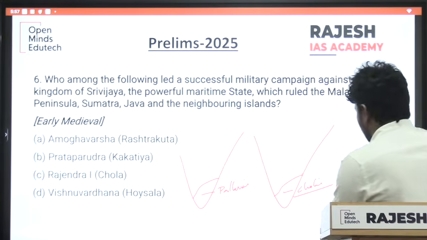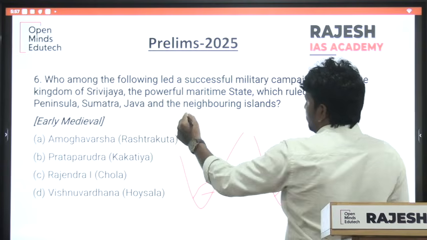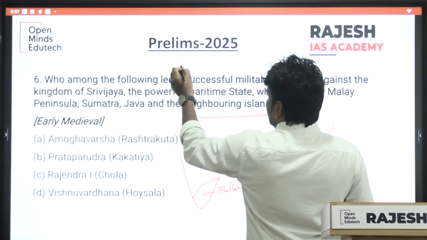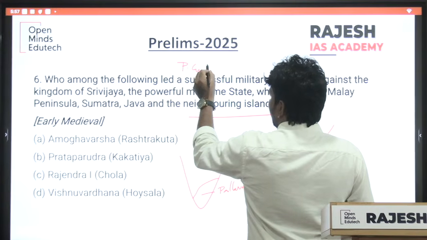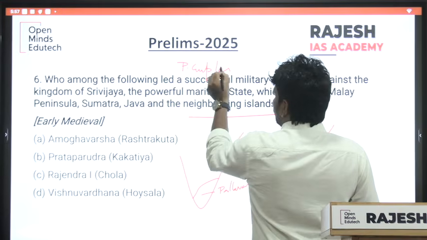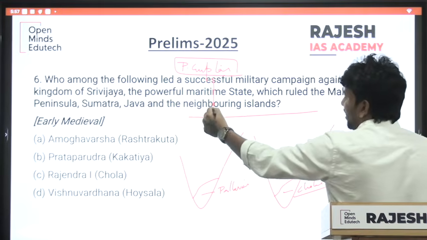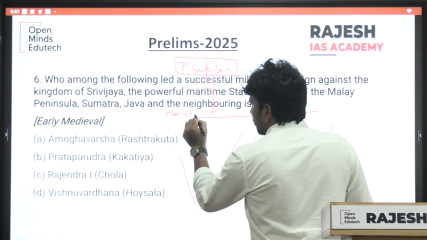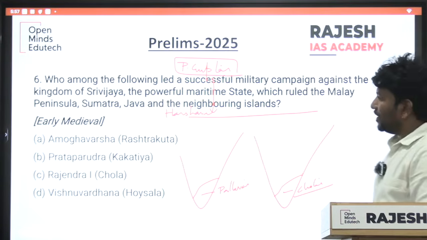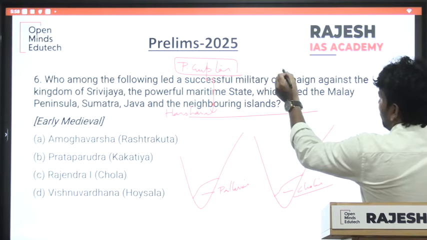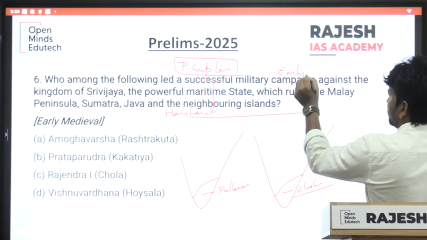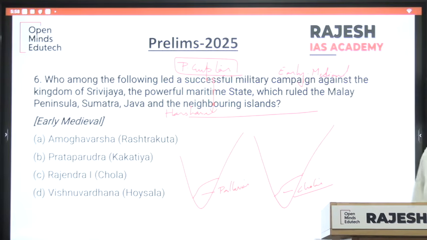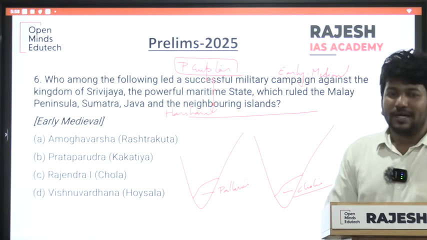See, what happened is, during the same time in the north, Pallavas are related to post-Guptas. Then who is ruling in the north? Harshavardhana. Cholas are part of the early medieval period. See what happened, understand the concept.